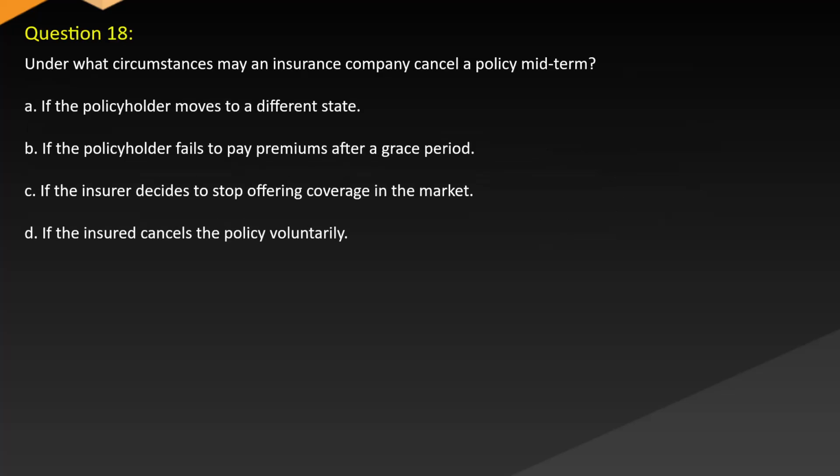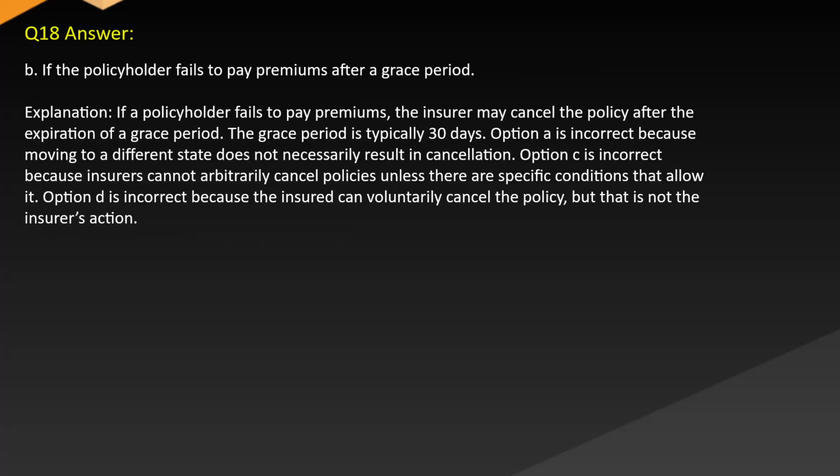Question 18. Under what circumstances may an insurance company cancel a policy midterm? A, if the policyholder moves to a different state. B, if the policyholder fails to pay premiums after a grace period. C, if the insurer decides to stop offering coverage in the market. D, if the insured cancels the policy voluntarily. Answer: B, if the policyholder fails to pay premiums after a grace period.